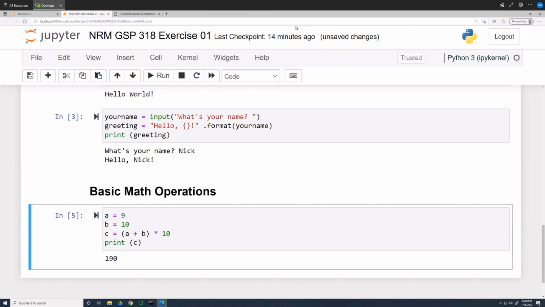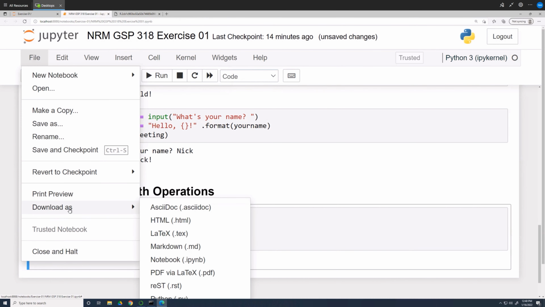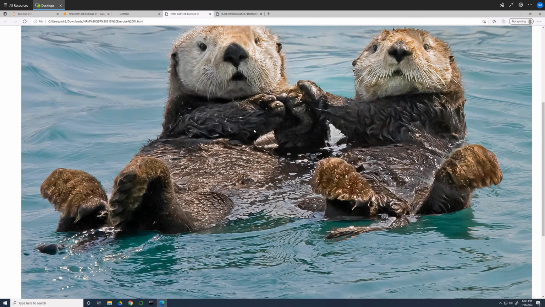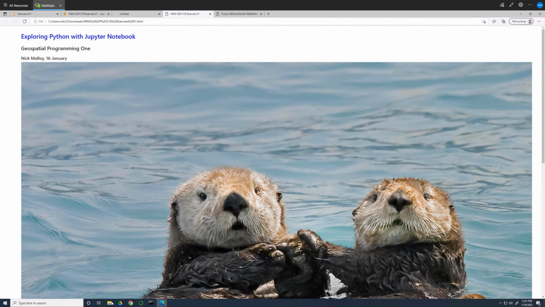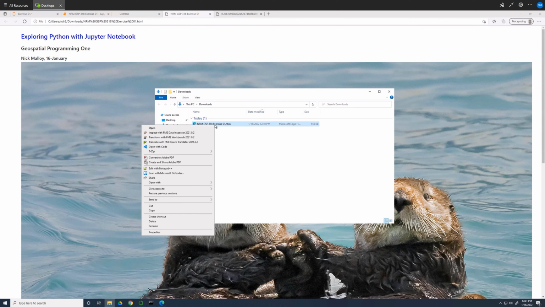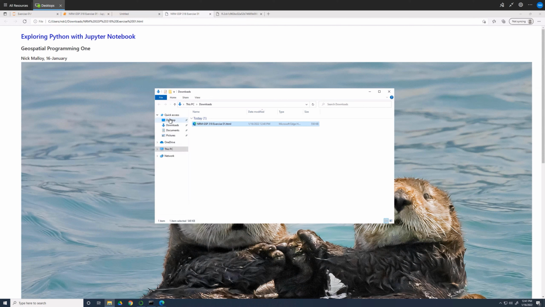Jupyter autosaves your notebook as you work, but you could also download it in other formats. I want you to download this notebook as an HTML file so that you can turn it in later. From the File menu, choose Download As, then HTML. It should go straight to your download folder, but you should make a copy of the file somewhere where it won't get lost. You'll need to turn in this file later.